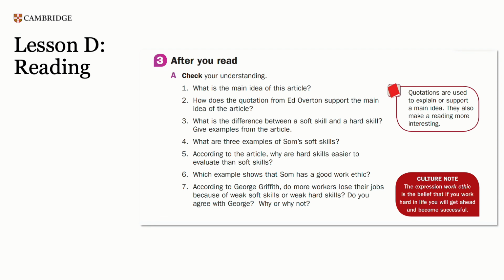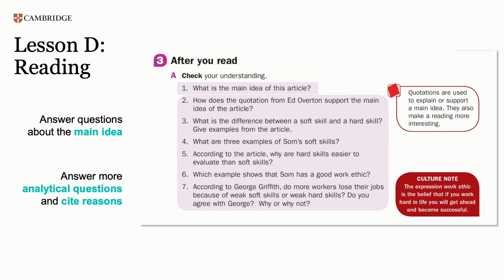Notice how Exercise 3A covers ELP Standard 1 again, this time for reading. Students first answer questions about the main idea of the reading, and then they answer more detailed questions. As befits the higher level of increased rigor of Students' Book 4, students are asked more analytical questions and asked to cite reasons for their answers.